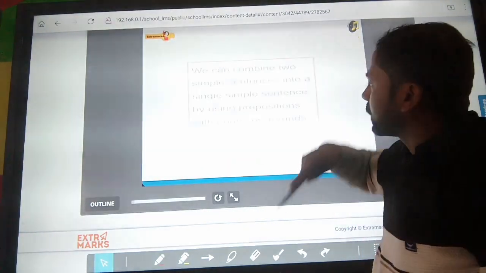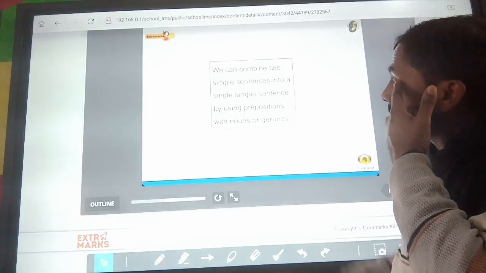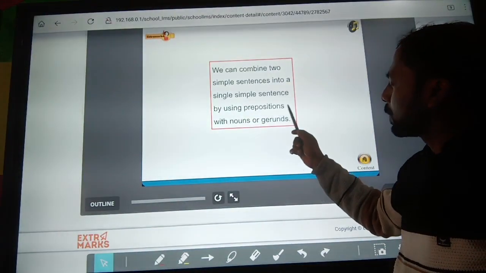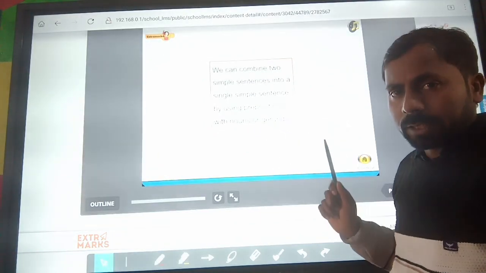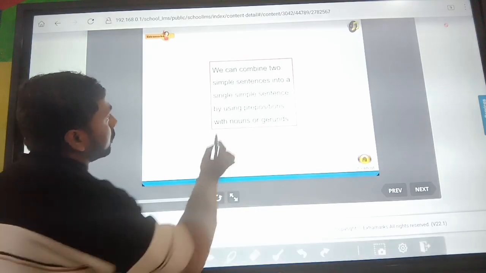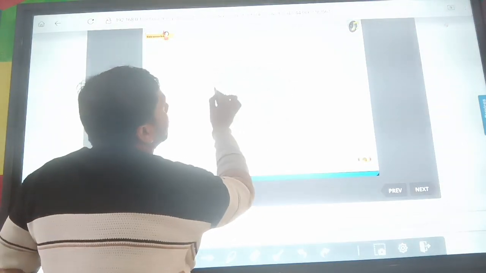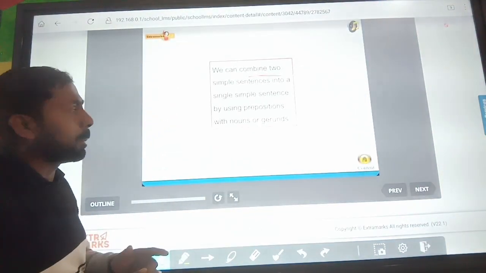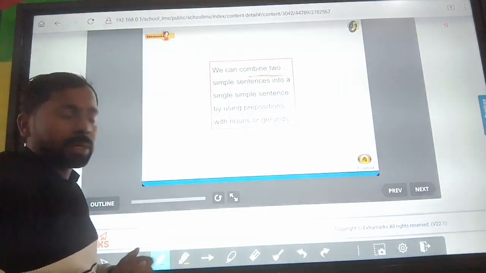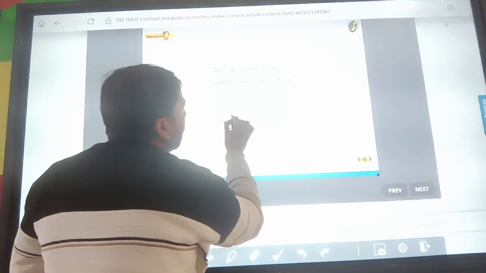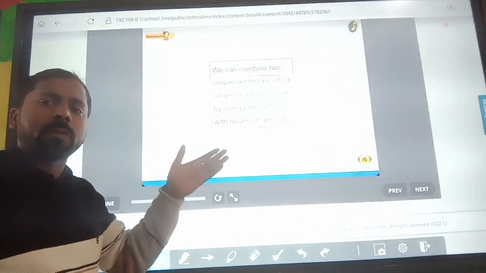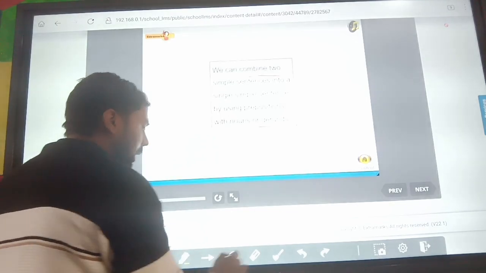Okay. So next, we can combine two simple sentences into a single simple sentence by using the preposition with the noun or gerund. You can see here we can combine two simple sentences into one single sentence. We can use prepositions with the noun or gerund. Preposition with the noun or gerund.